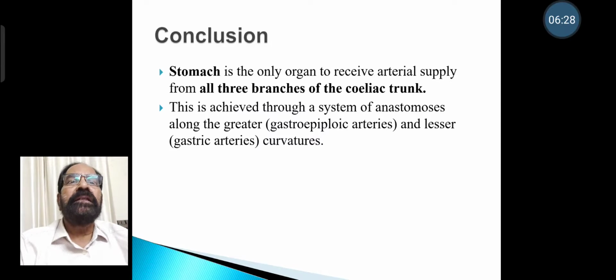Stomach is the only organ to receive arterial supply from all the three branches of celiac trunk. This is achieved through a system of anastomosis along the greater and lesser curvatures.